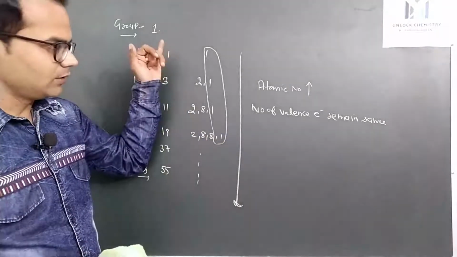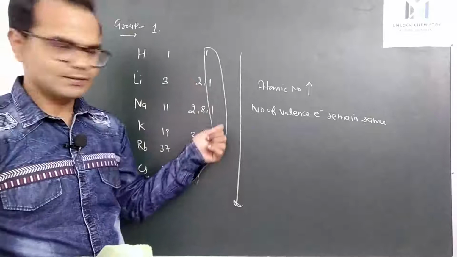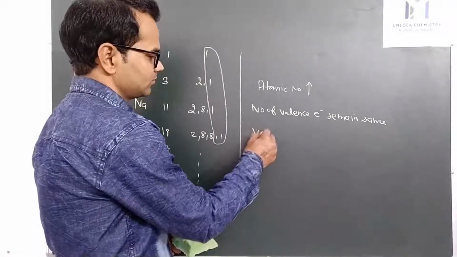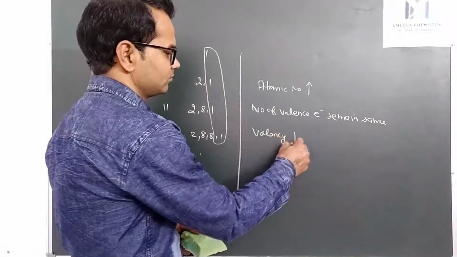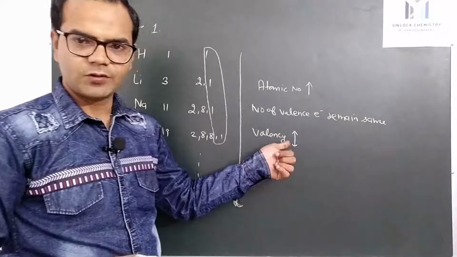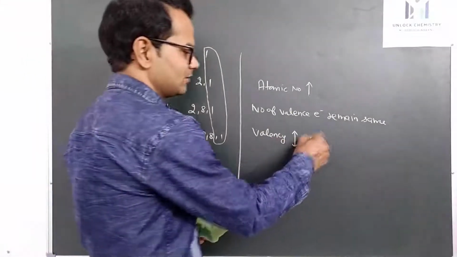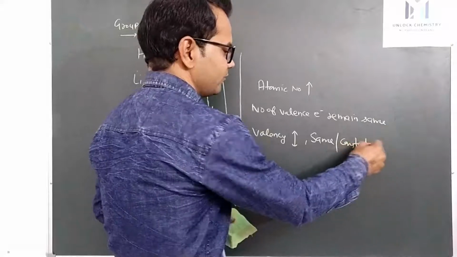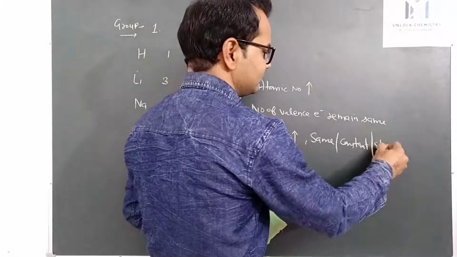So in a group, valency remains the same, constant, specific.